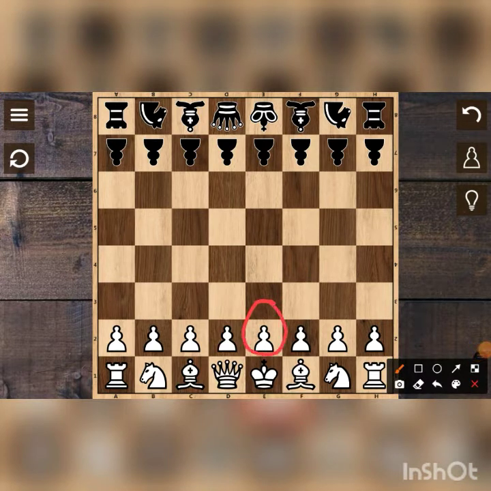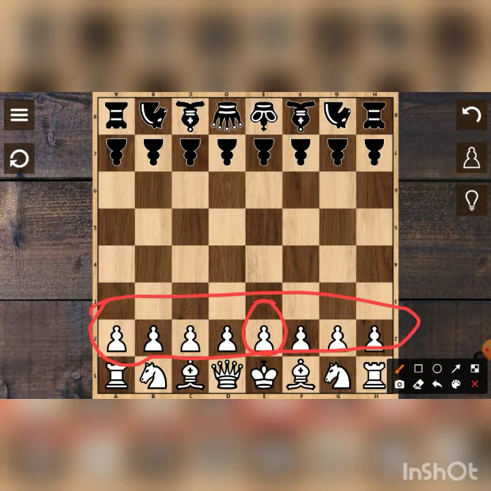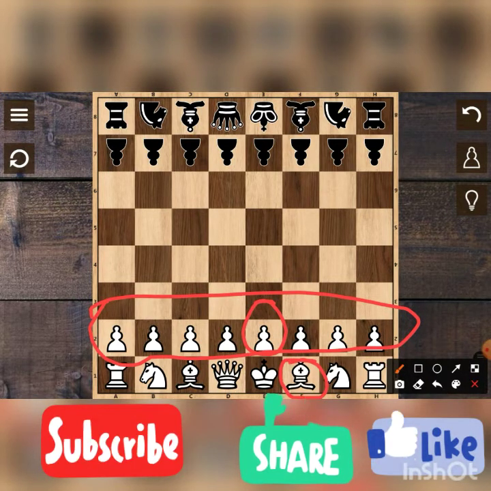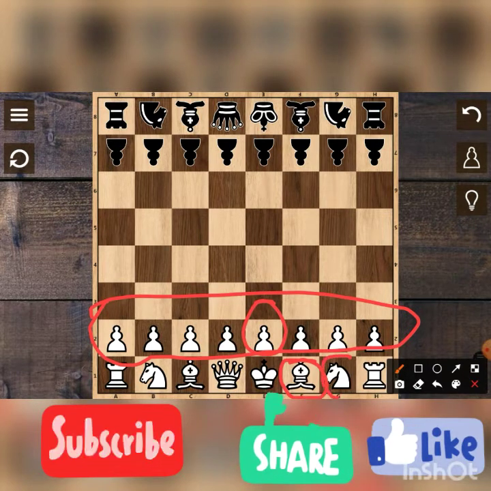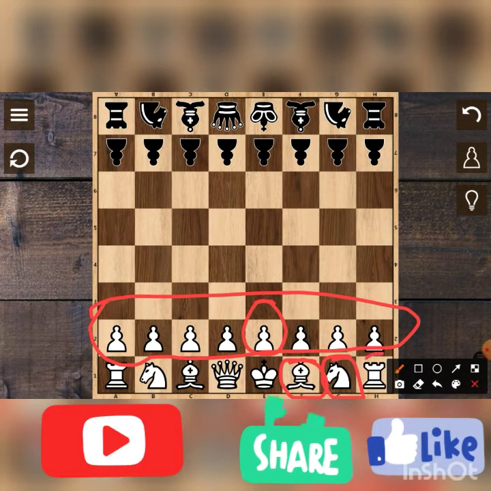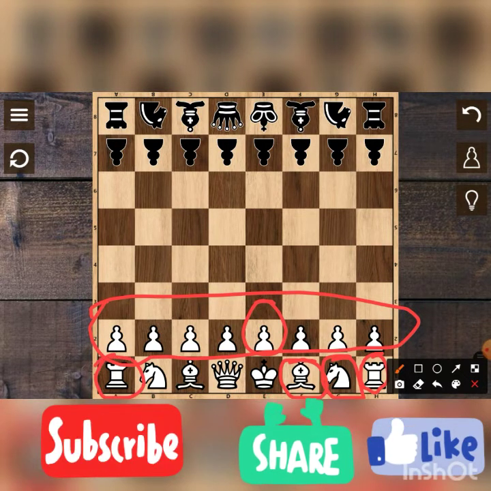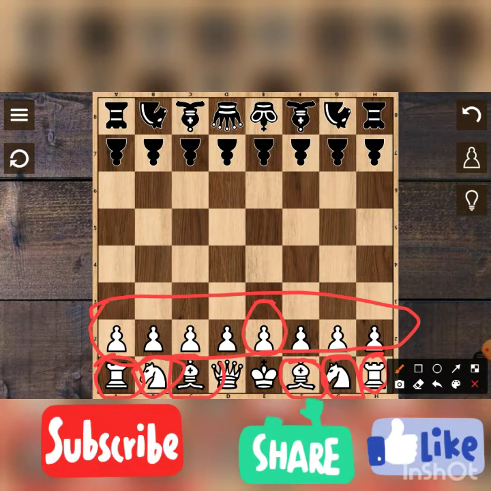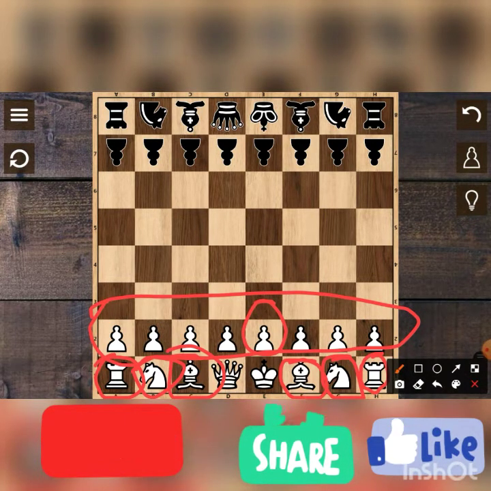This is a pawn. These all are similar, and these all are called pawns. This is a bishop. This is a knight. This is a rook. These both are similar. They are similar. This is also similar. Both the knights are similar only. And these two bishops are similar.